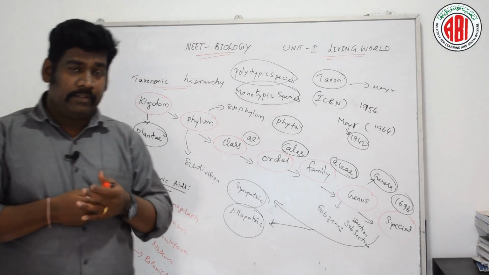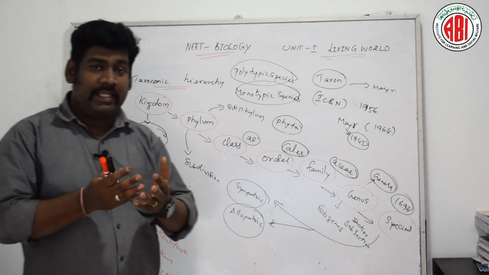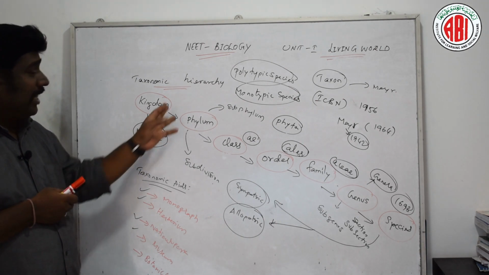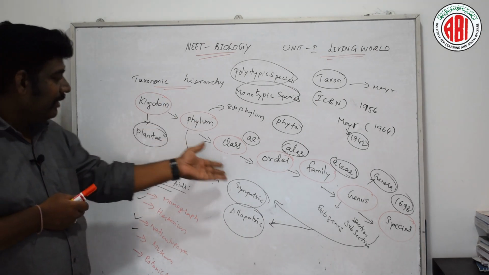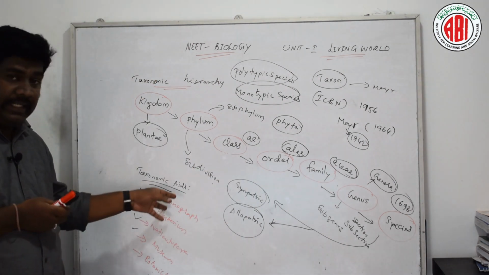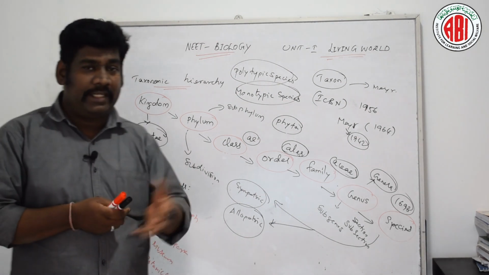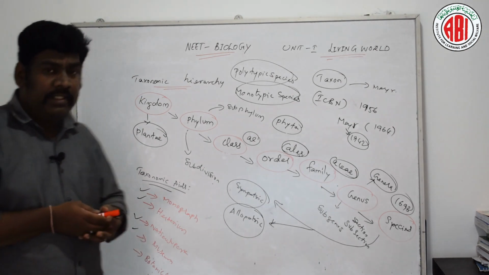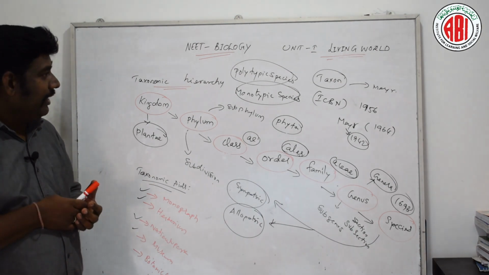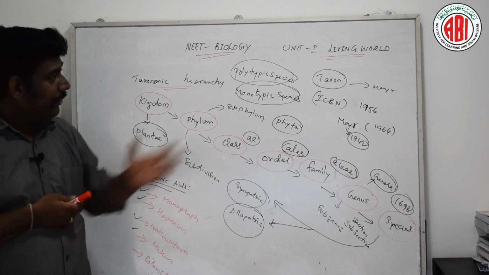We discussed the nomenclature of living organisms, under that binomial and trinomial nomenclature, followed by the taxonomic hierarchy: kingdom, phylum, class, order, family, genus and species, and then the taxonomical aids: monograph, herbarium, zoological park, botanical garden and museum. So we were able to cover the major concepts of unit 1, Living World, in detail.